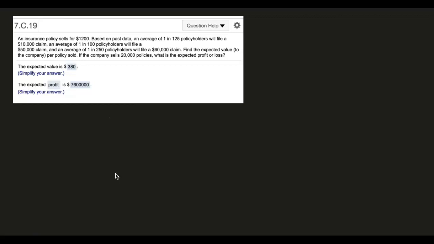However, that person who files this claim had to pay the company $1,200. So in part of my expected value formula here, I'm going to say there's a loss of $10,000, but that $10,000, again, that person had to pay $1,200 to even get the policy. So when they file the claim, the person themselves has already paid that money. I need to take that into account whenever I'm doing my expected value formula. And the chance of that happening is 1 out of 125.